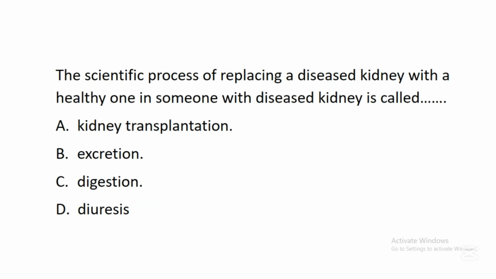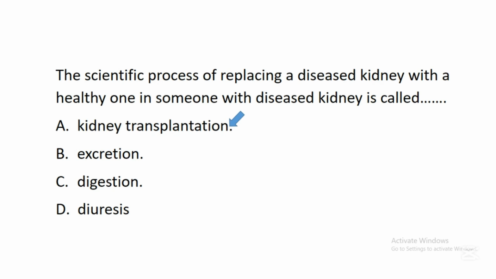The next question says, the scientific process of replacing a diseased kidney with a healthy one in someone with a diseased kidney is called dash. A. Kidney transplantation. B. Excretion. C. Digestion. D. Diuresis. In this question, the correct answer is A. Kidney transplantation. So kidney transplantation is the scientific process of replacing a diseased kidney with a healthy one in someone with kidney disease or kidney failure.